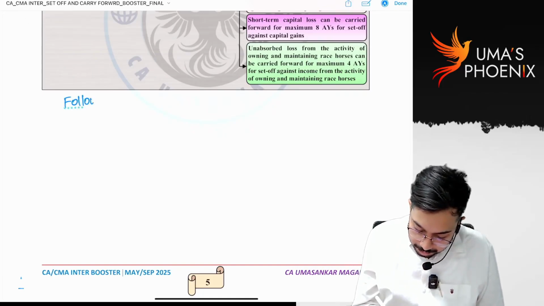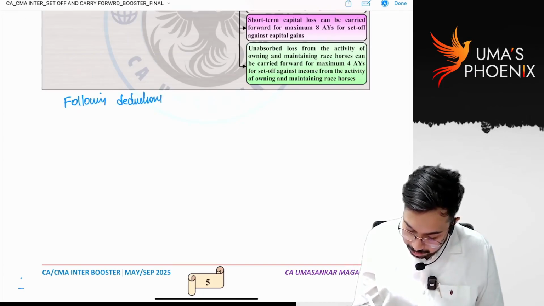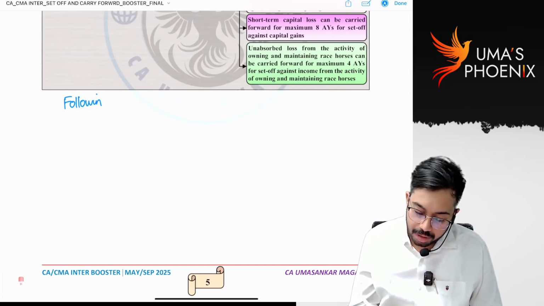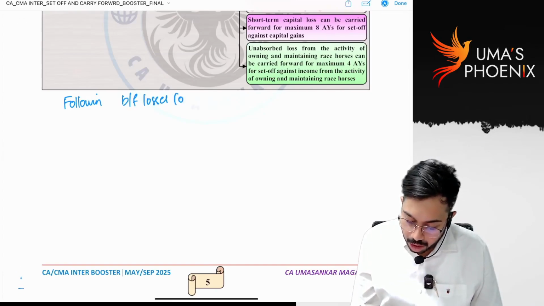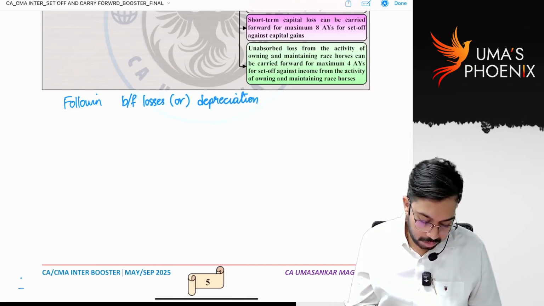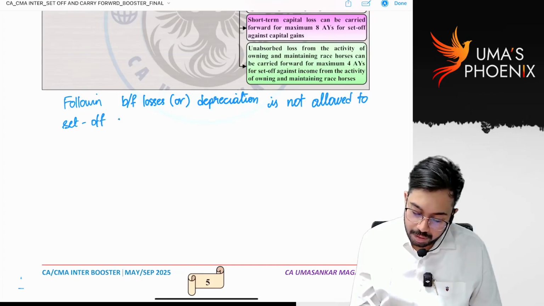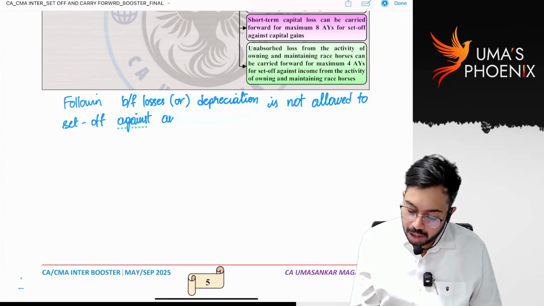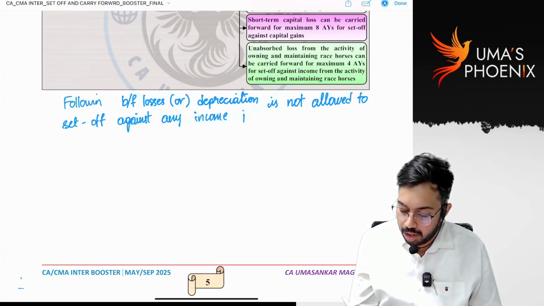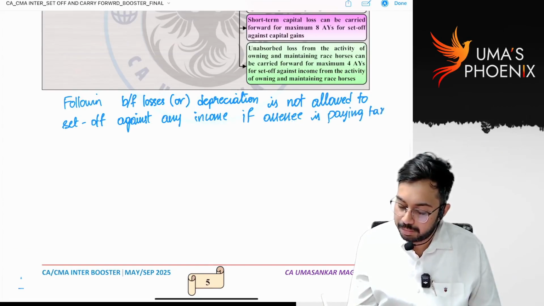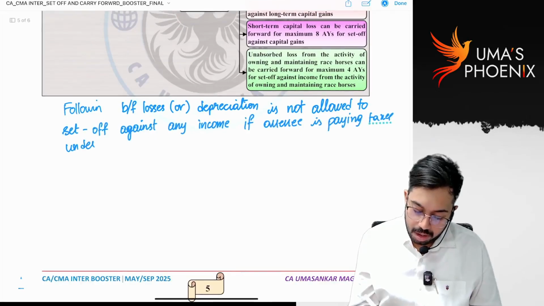Write down like this: following brought forward losses or depreciation are not allowed to set off against any income if SSE is paying taxes under default tax rates.